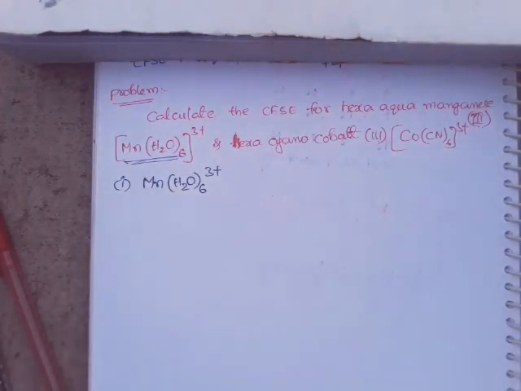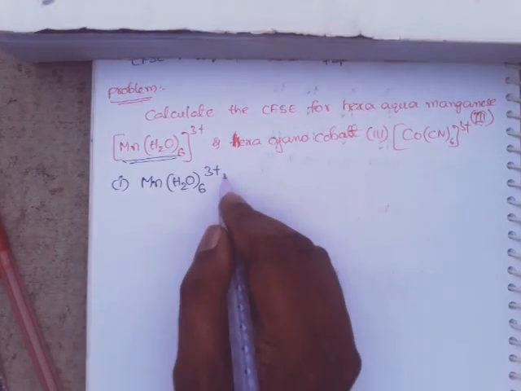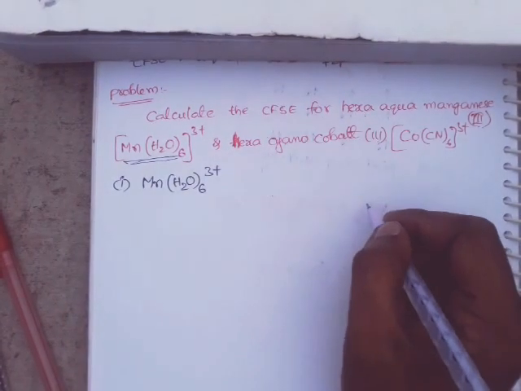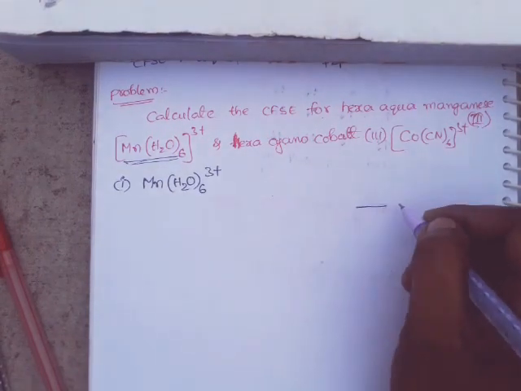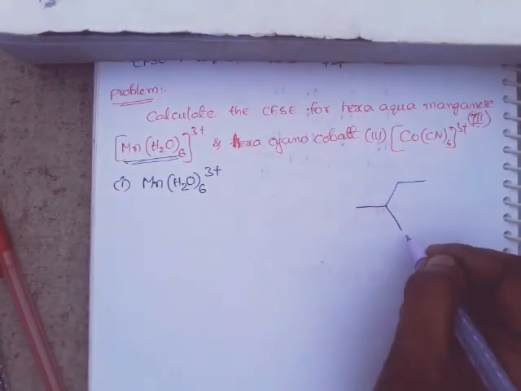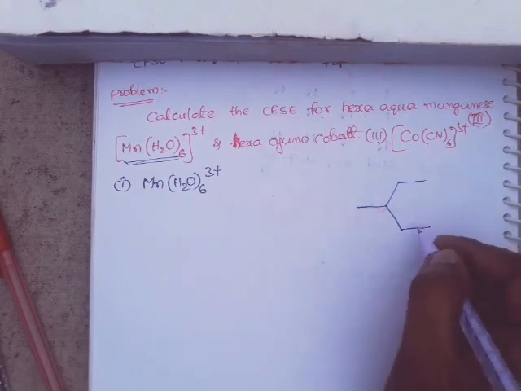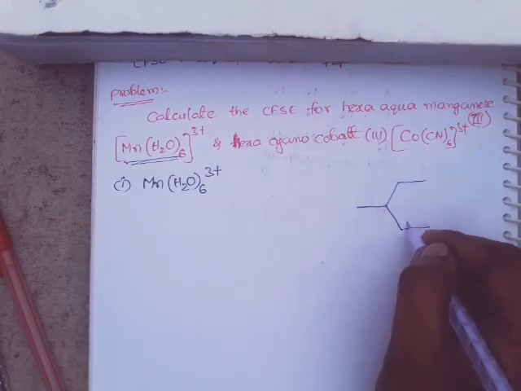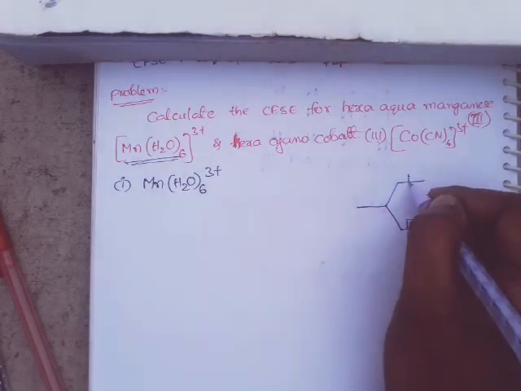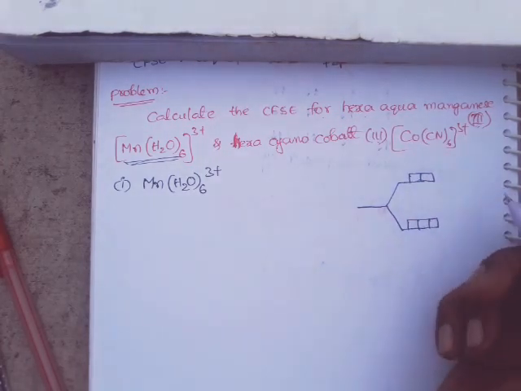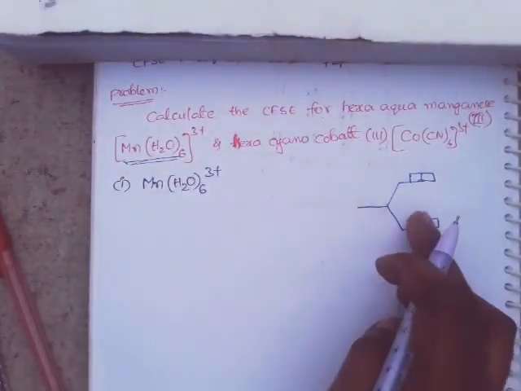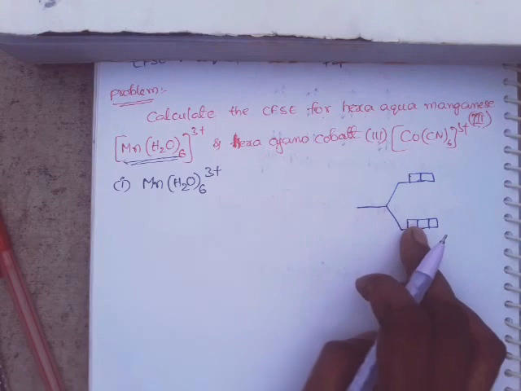So here the shape of the complex is octahedral. In an octahedral complex, the crystal field splitting is like this. First here t2g orbitals, how many are there? 3 orbitals, and here eg orbitals. Okay, right. This is the splitting of d orbitals in octahedral complexes.